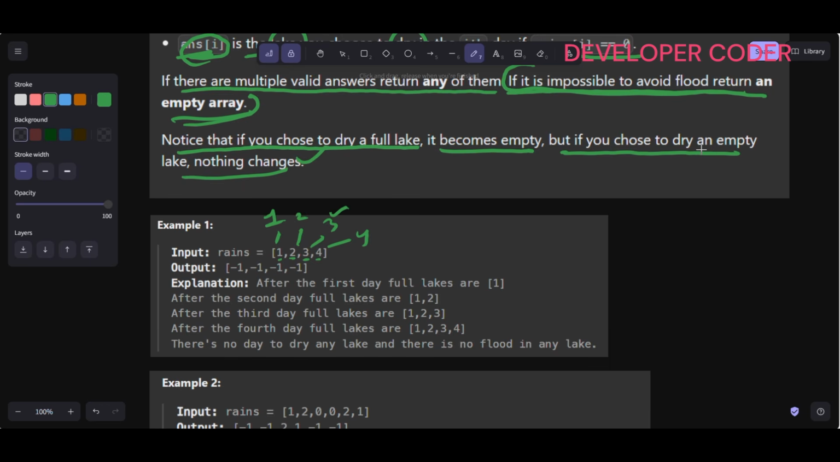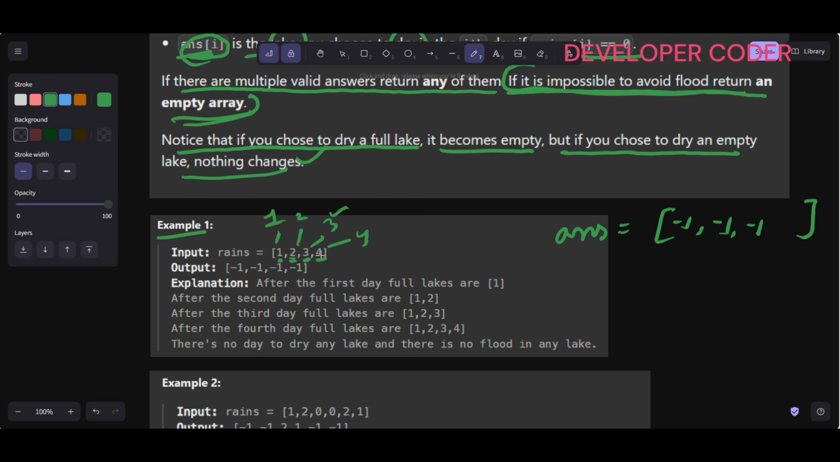So now let's see this example number 1. Rains length is 4, so my answer output is also going to have length 4, right? So there is a rain value greater than 0 here, so I will simply write -1. Rain's value is greater than 0 here, I will simply write -1. Rains[i] is greater than 0 here, I will simply write -1.